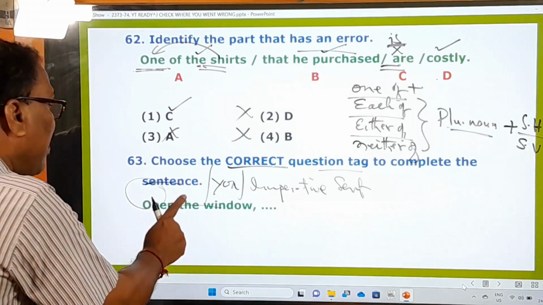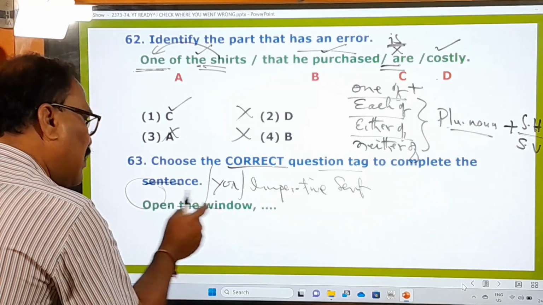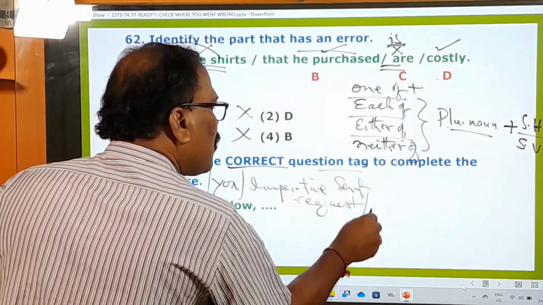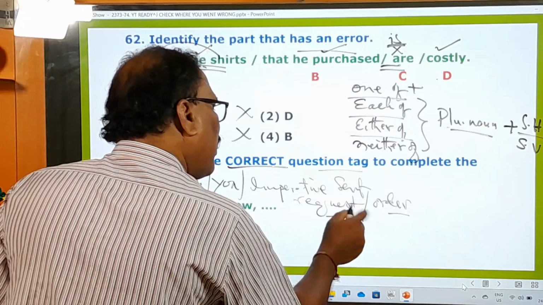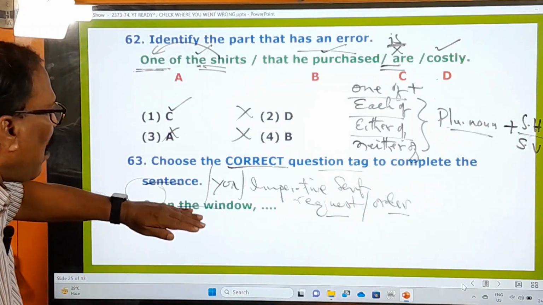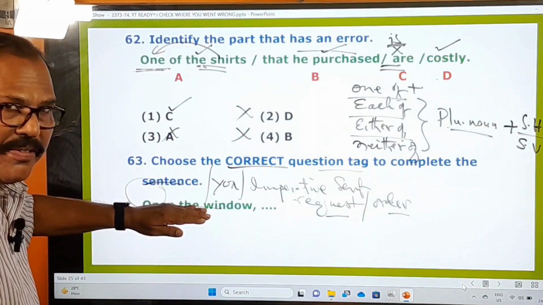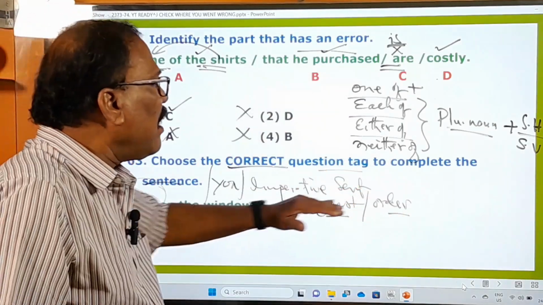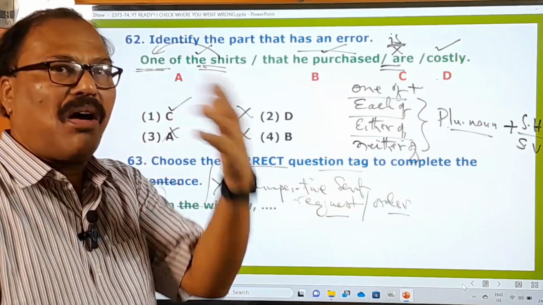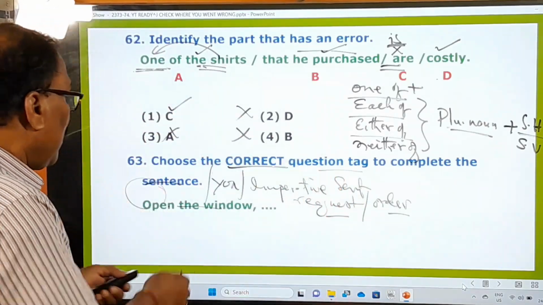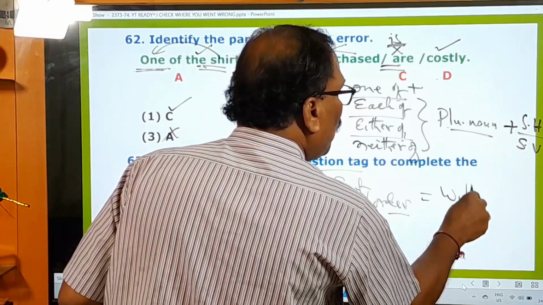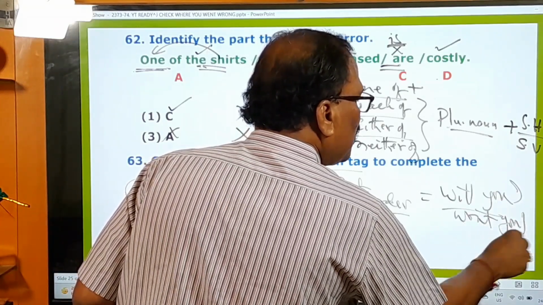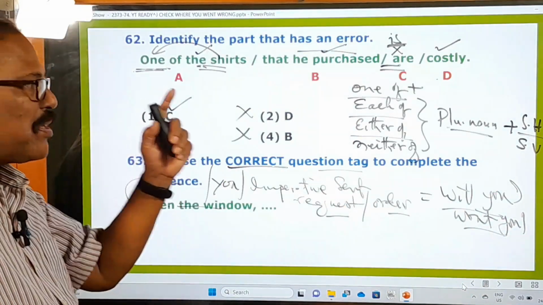And when in this imperative sentence there is a request, or some order, if this order is positive, if this request is positive, means you are making a positive request, a positive order, then the question tag must be will you or won't you. I have given you won't you. This must be the answer. This must be the question tag.